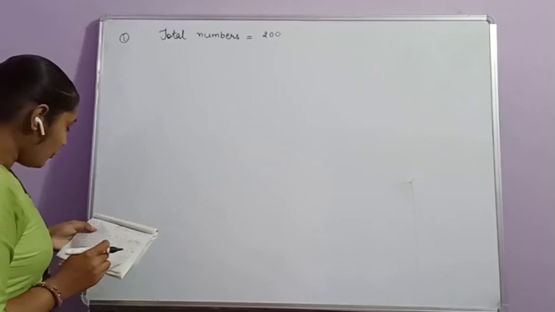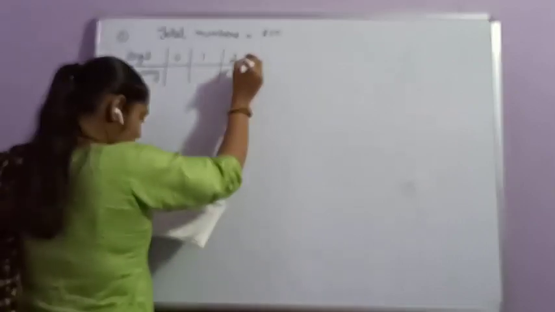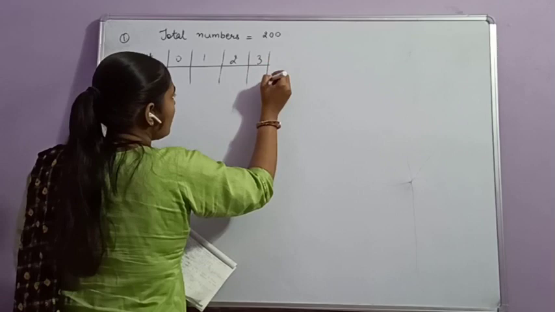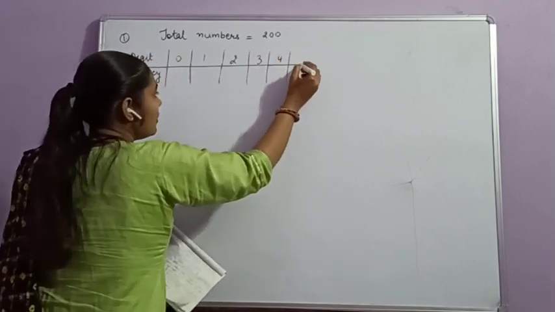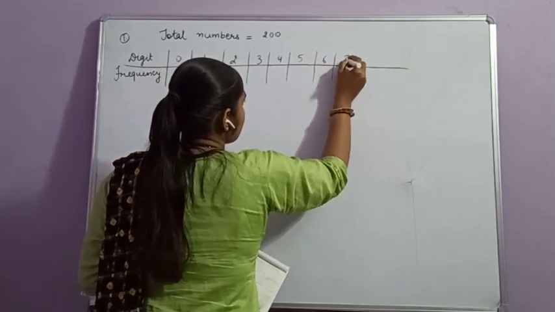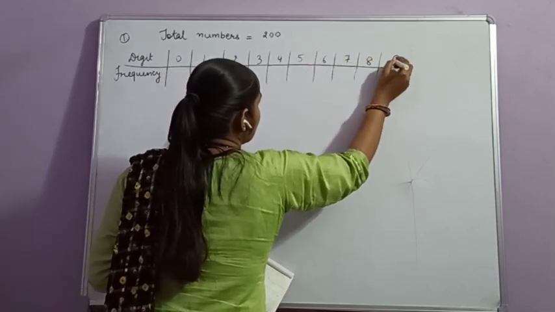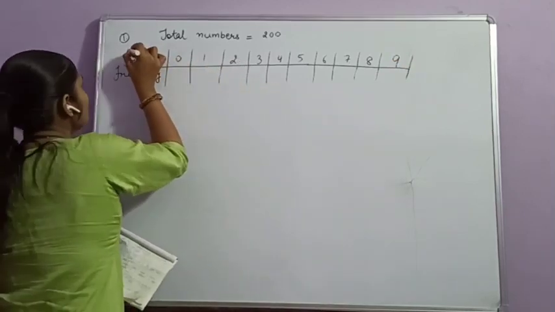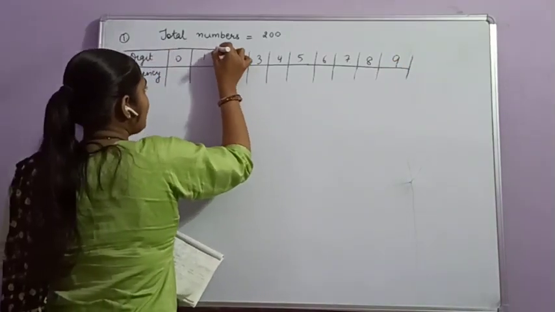The frequency distribution of their unit place digit is given in the table: digit and its frequency. Digits 0, 1, 2, 3, 4, 5, 6, 7, 8, 9. These are the unit place digits of the given numbers.